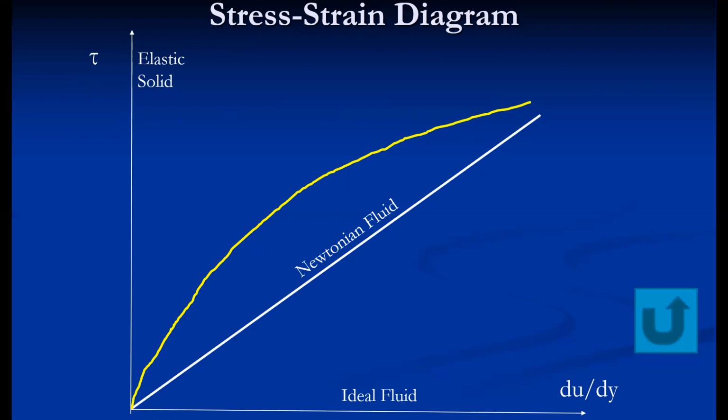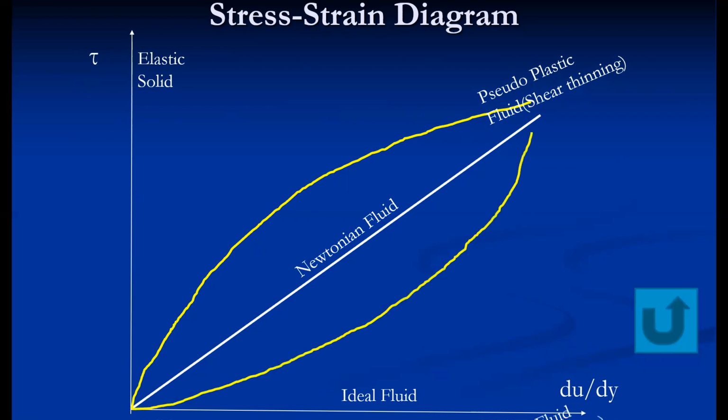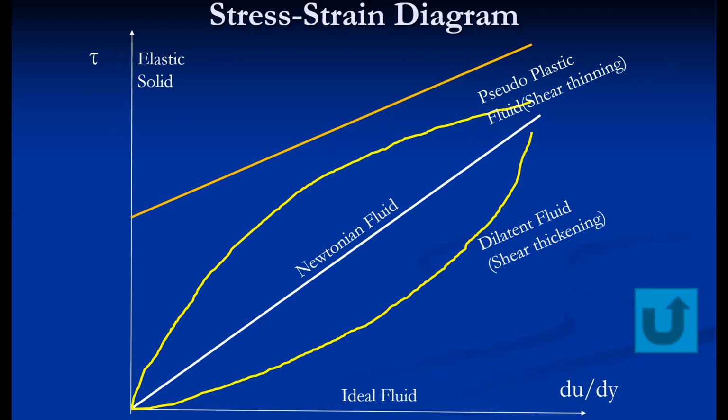One is the pseudoplastic fluid, which is also called a shear thinning fluid. With the application of stress, such a fluid becomes thin. The second is the dilatant fluid, in which, with the application of stress, the fluid becomes thick.